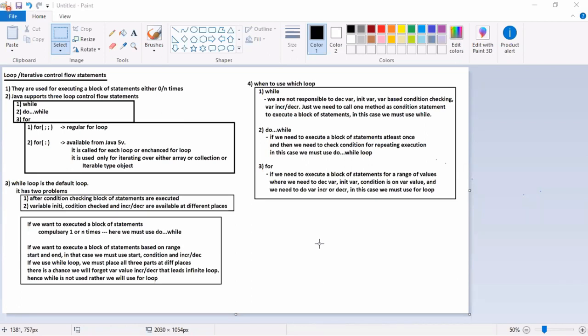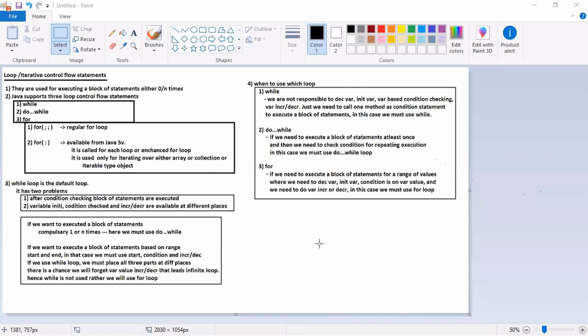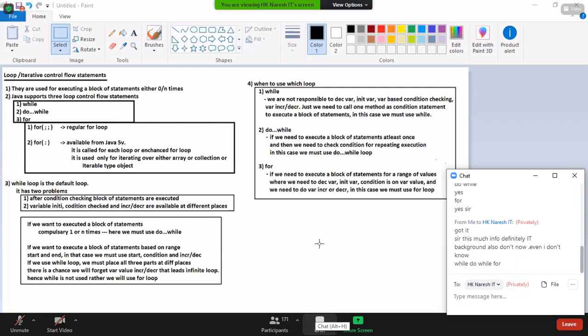In that case, I have to use what? While loop. Okay, now I want to execute a block of statements on a range. I have a definite range. Start I know and end also I know.